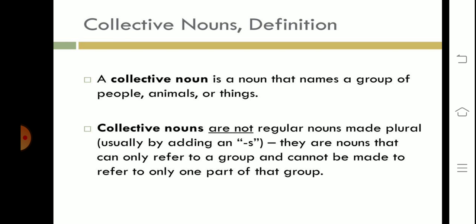The third kind of noun is collective nouns. A collective noun is a noun that names a group of people, animals or things. Collection means a group of something. And the noun which is used for a group of people, animals or things is called a collective noun. One more note: collective nouns are not regular nouns made plural by adding es. They are nouns that can only refer to a group and cannot be made to refer to only one part of that group.